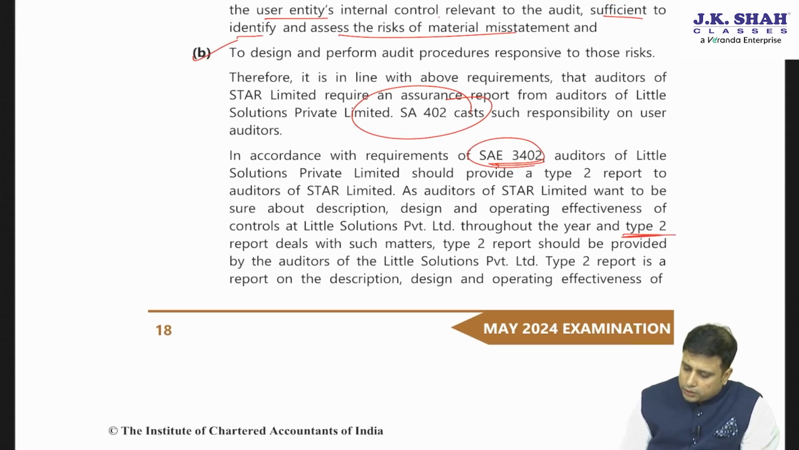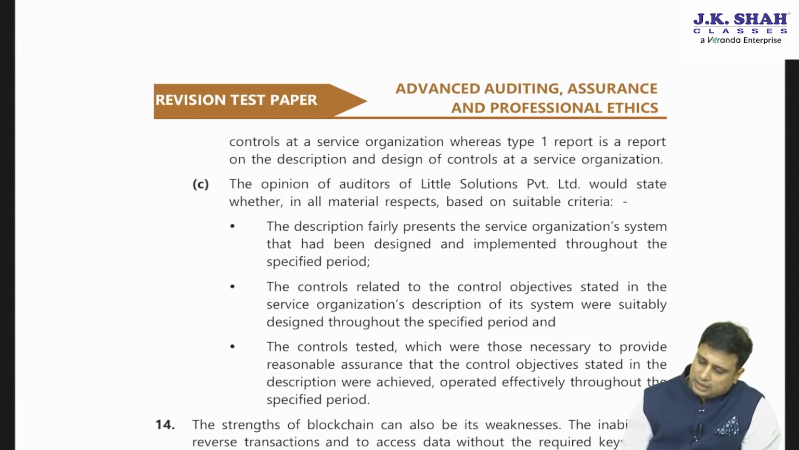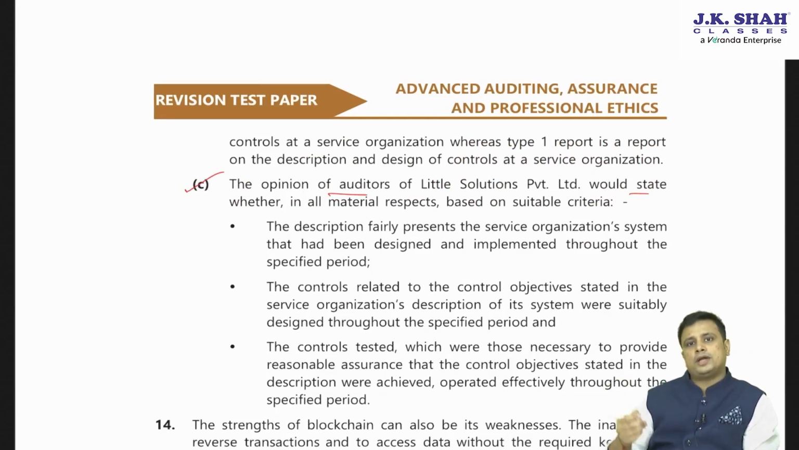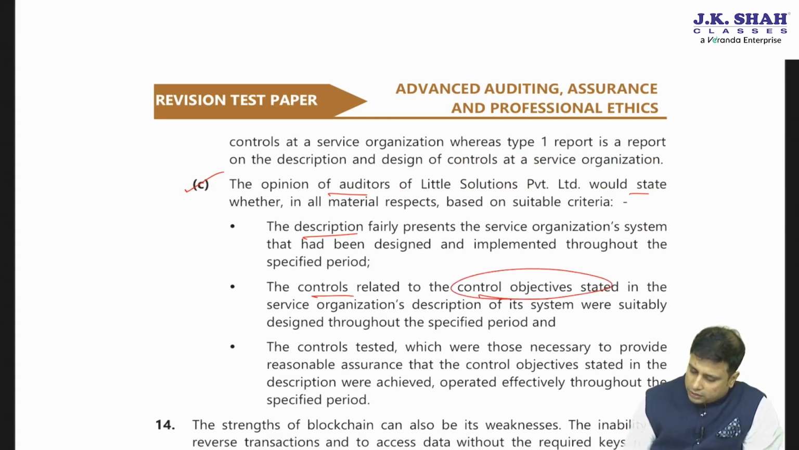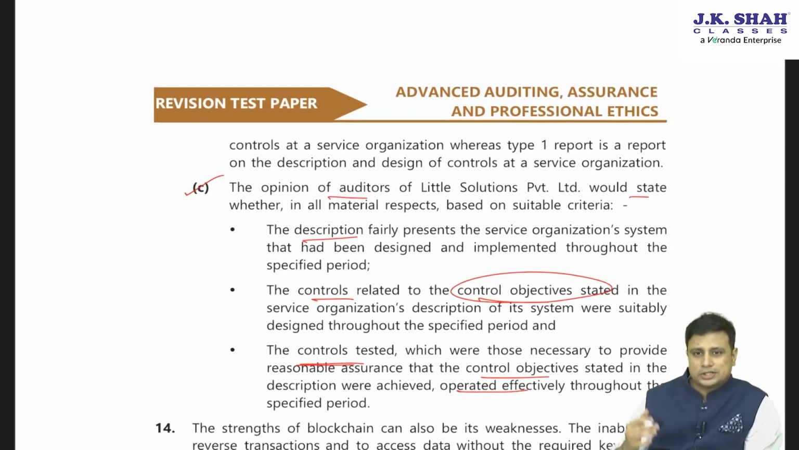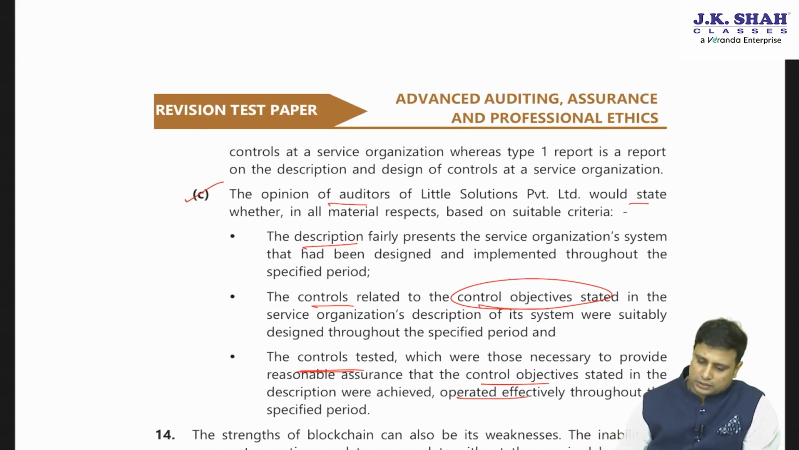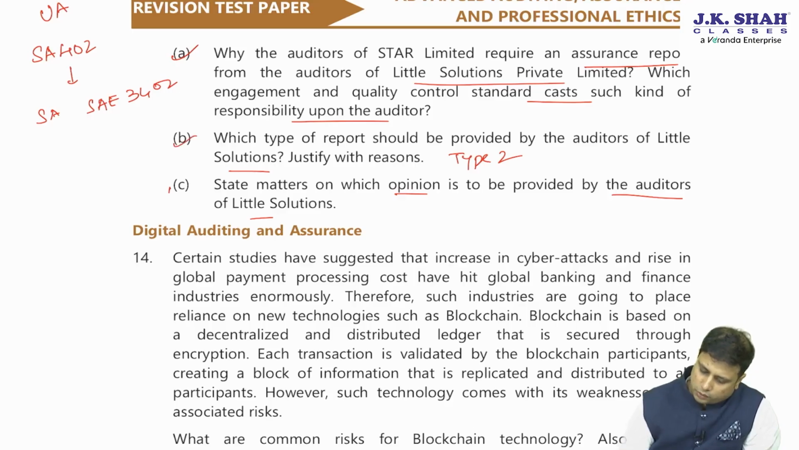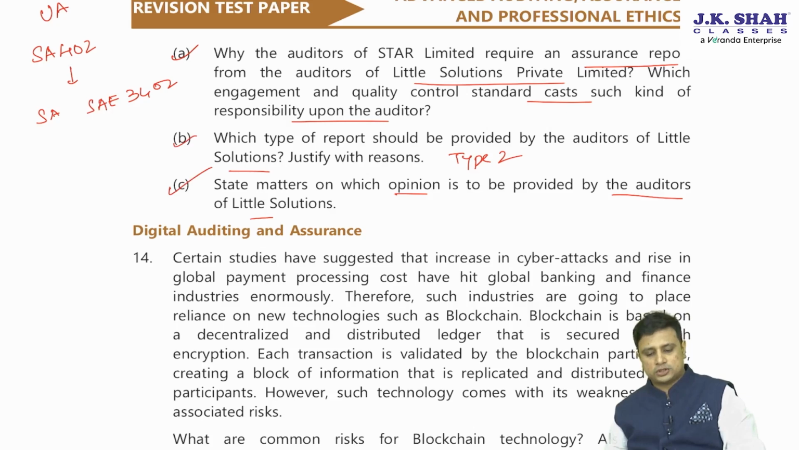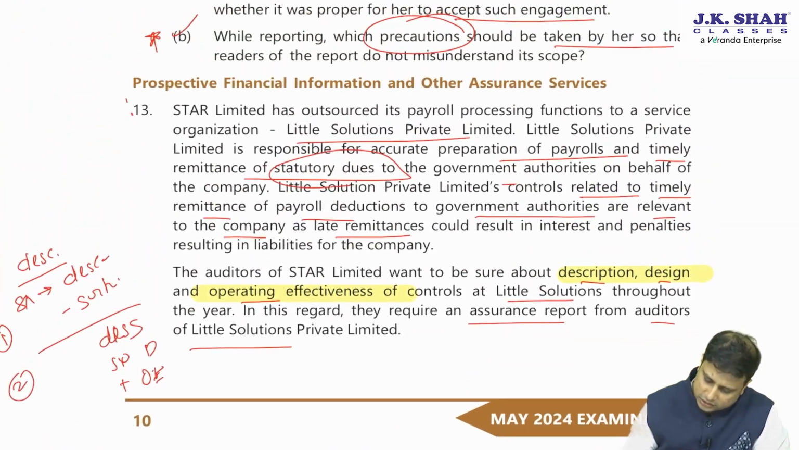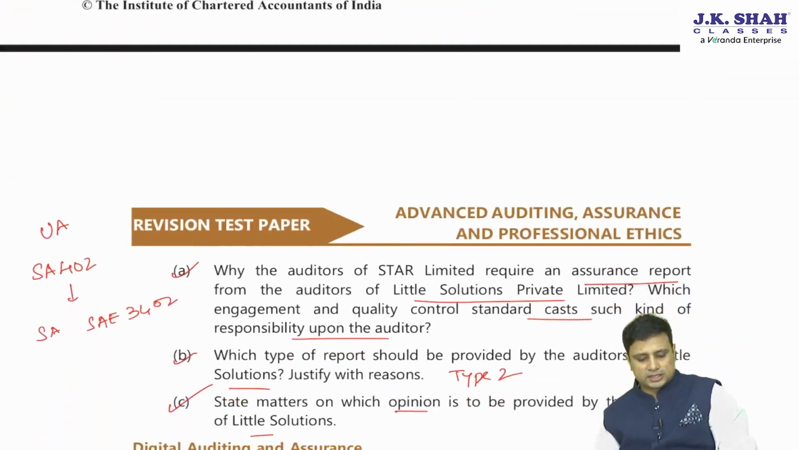Which type of report should be obtained? Type 2, because it will give us description, design and operating effectiveness as well. Lastly, the opinion of the auditors on Little Solution would give what? What will be included in the opinion? That the description is appropriate, that the control objectives are achieved, and lastly they have performed the test of controls. Controls are operating effectively, and they will also state what are the test of controls they perform and what were the results that they achieve. So this is what will include in the opinion. So this was something that we have already discussed under assurance services.